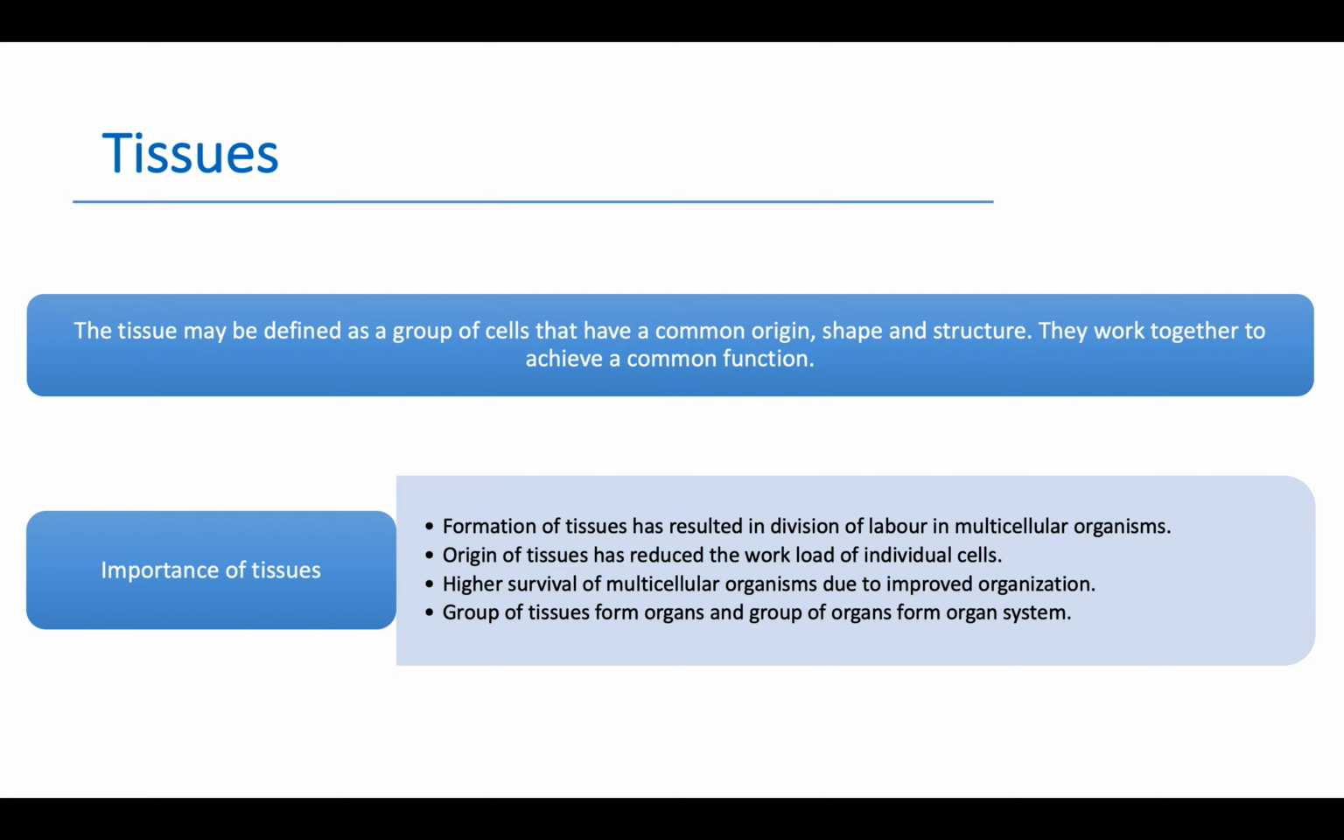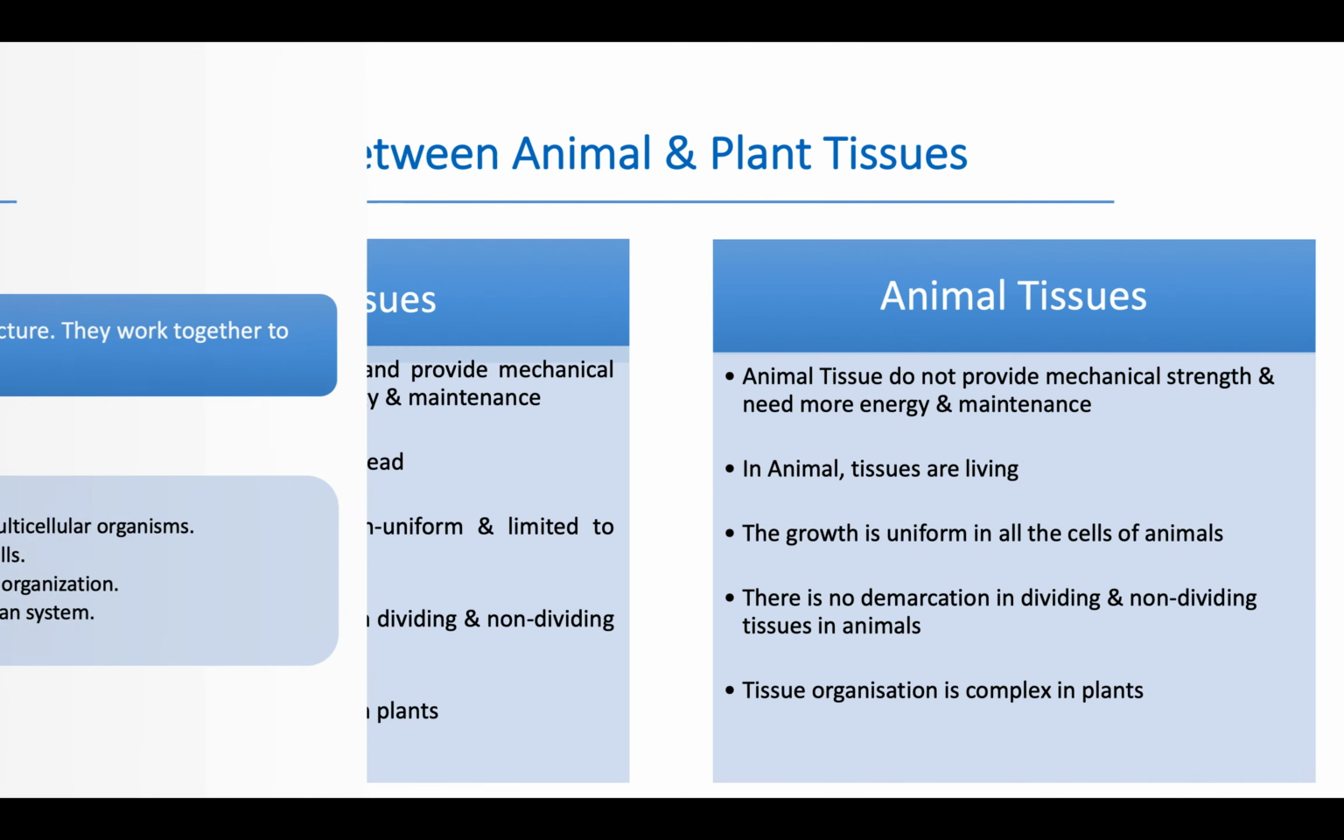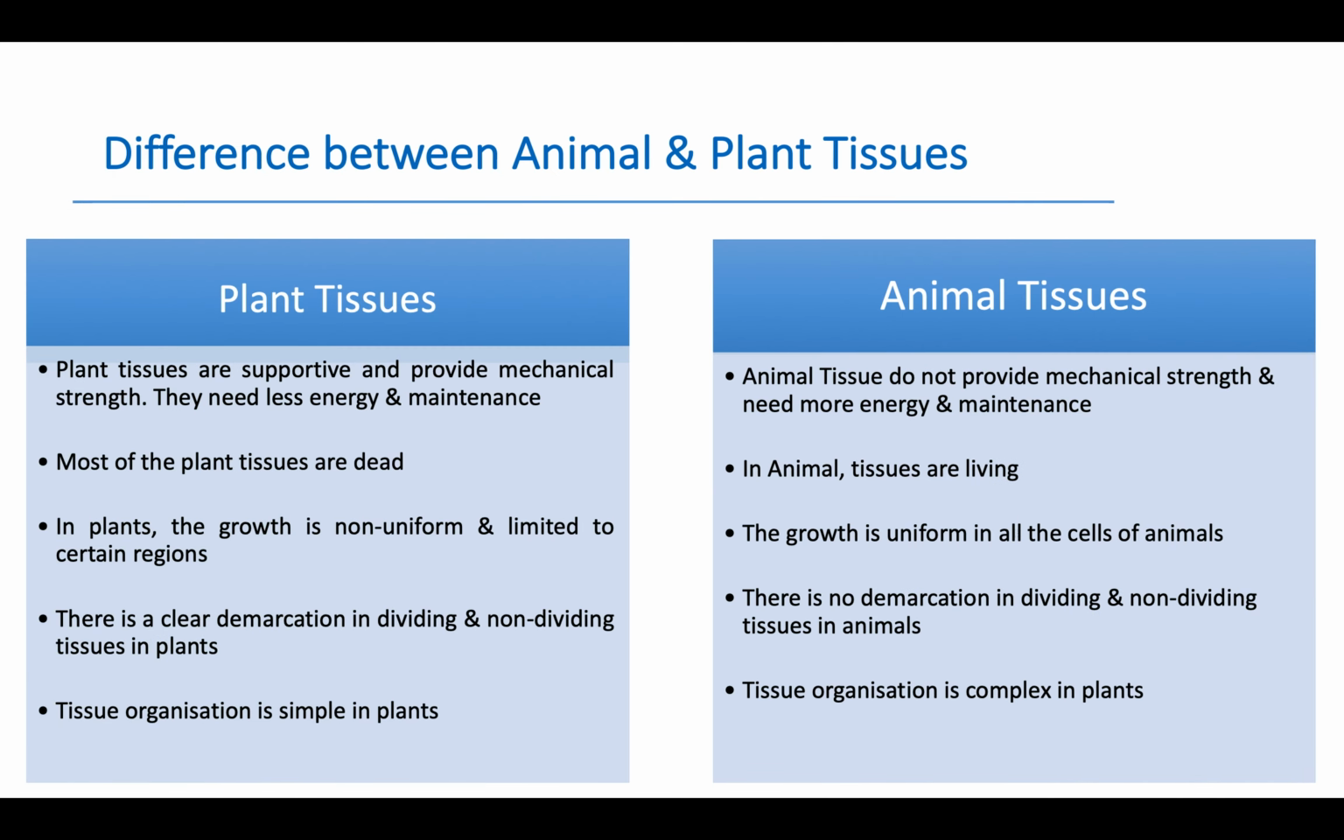Formation of tissues has resulted in division of labor in multicellular organisms. It means the work is divided among the different cells. Origin of tissues has reduced the workload of individual cells. Higher survival of multicellular organisms due to improved organization. A group of tissues forms organs and a group of organs forms an organ system. We had done that.